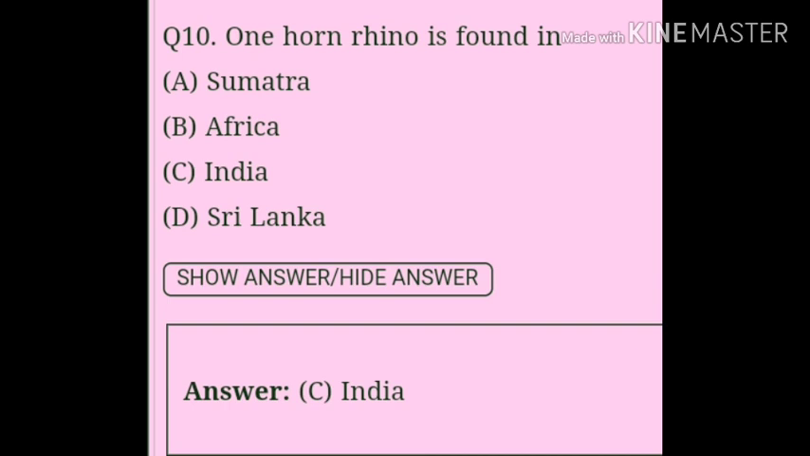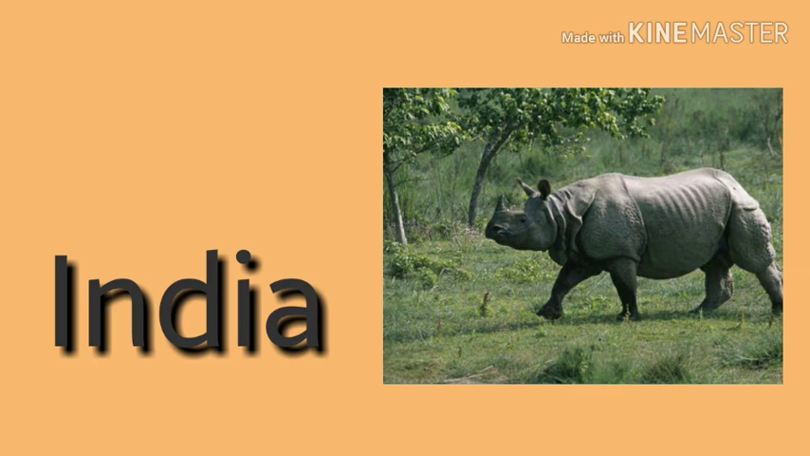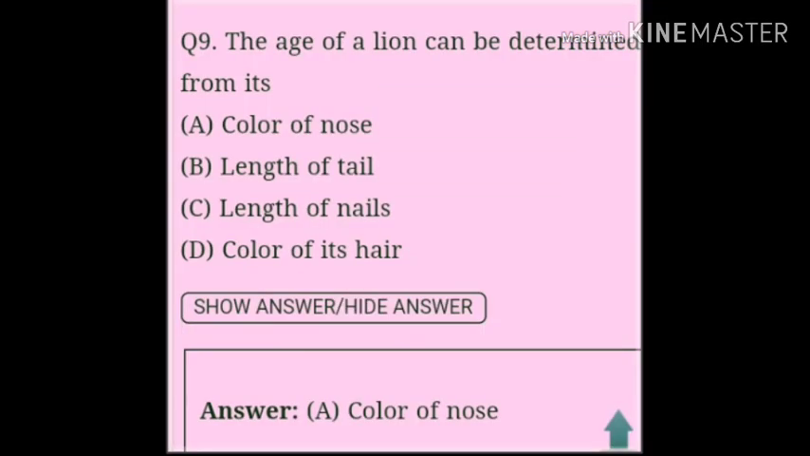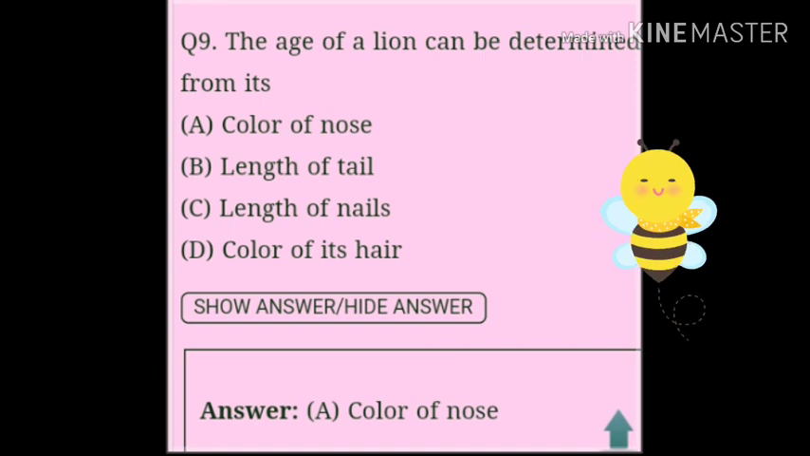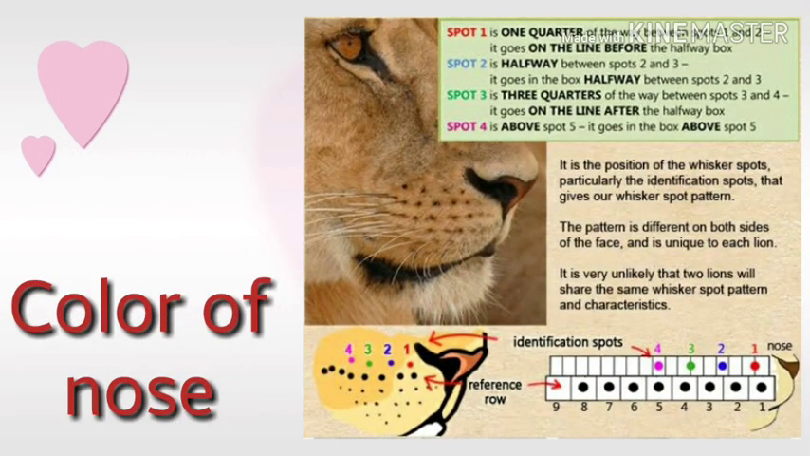Question: one-horned rhino is found in? Answer: India. Question: the age of a lion can be determined from its? Answer: color of nose.